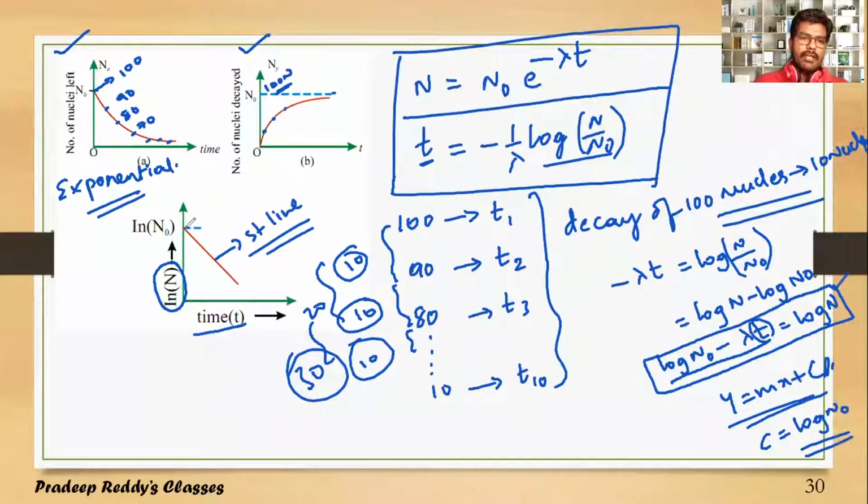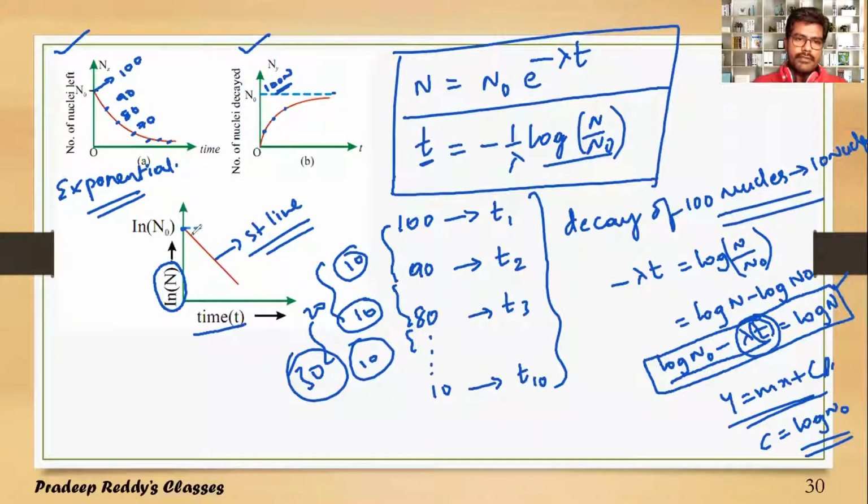Therefore, this is log N naught, and from log N naught, with respect to time, it undergoes decay. After some t seconds, the second term increases. As the second term increases, the total value decreases. Therefore, the log N value will decrease. Hence, it will have a negative slope.